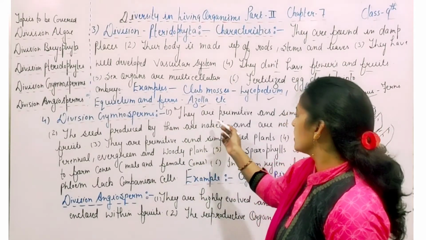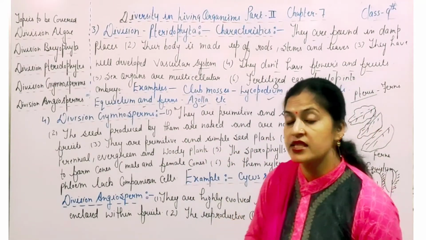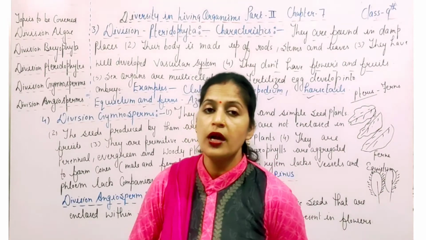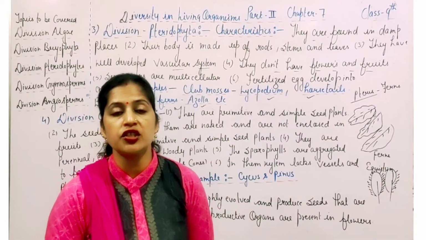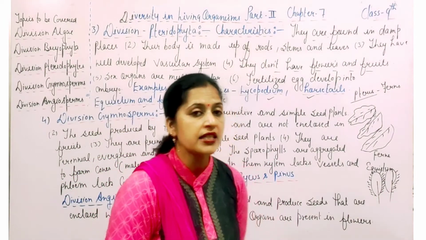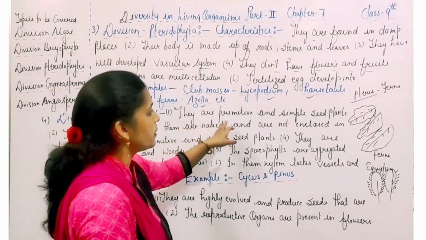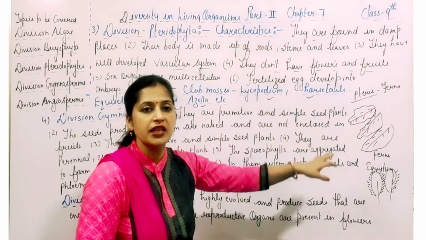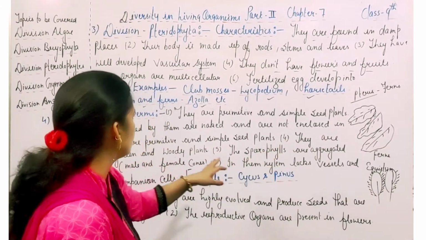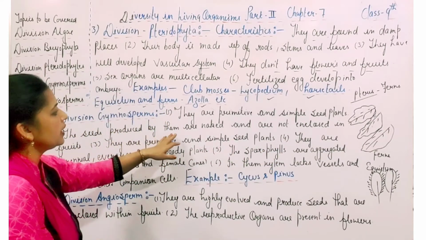Division Gymnosperms, they are primitive and simple seed plants. ये भी primitive हैं. These are also primitive, पर उतने primitive नहीं है जितने कि division Algae है. As compared to division Algae, these are also primitive, but they have simple seed plants. The seeds produced by them are naked.